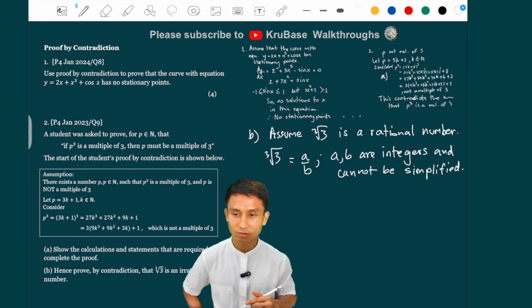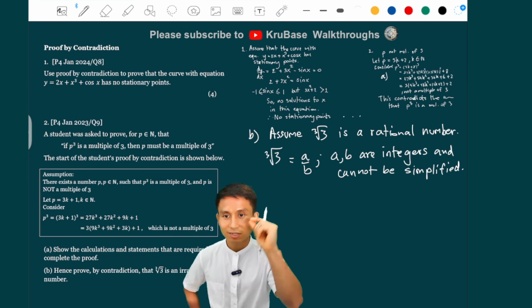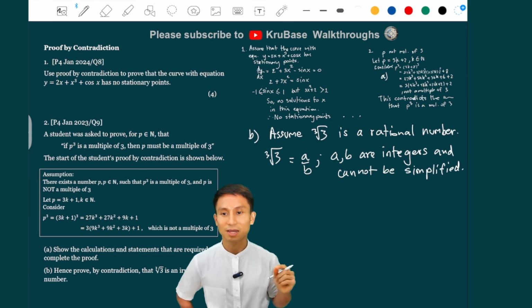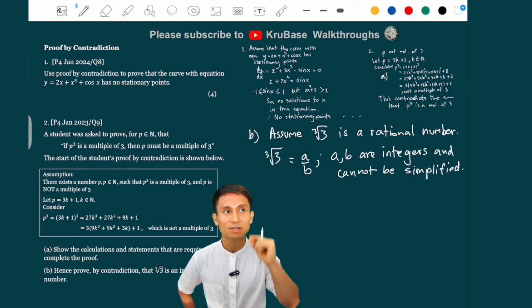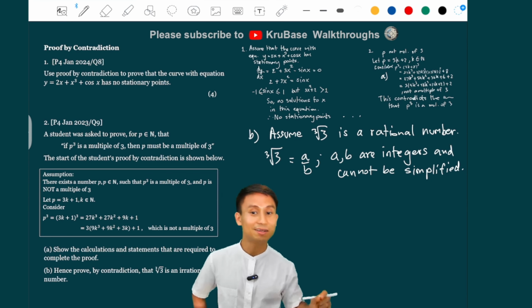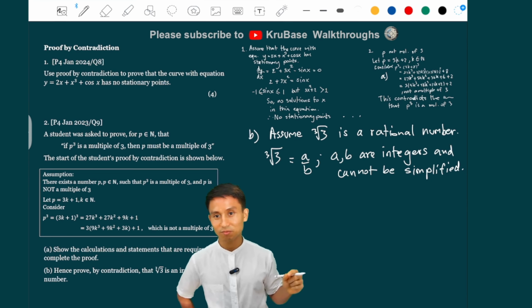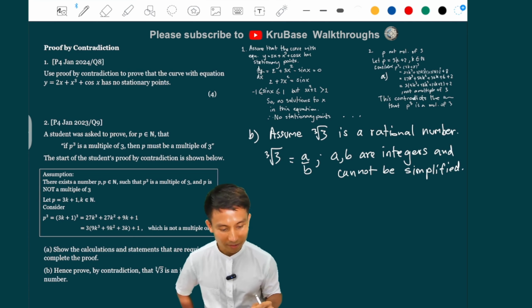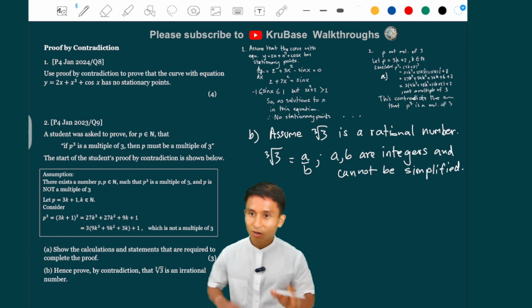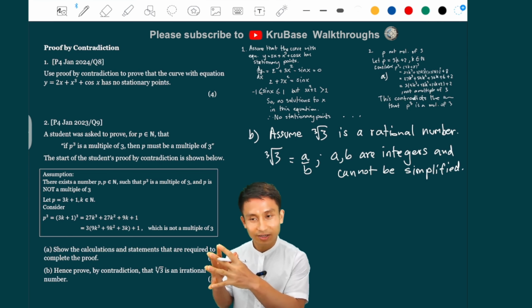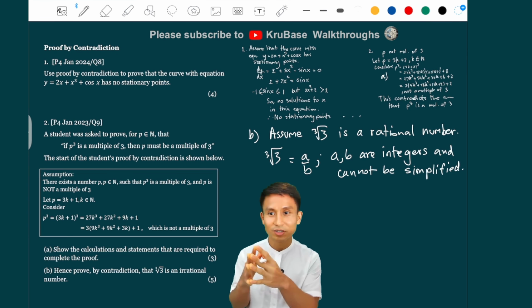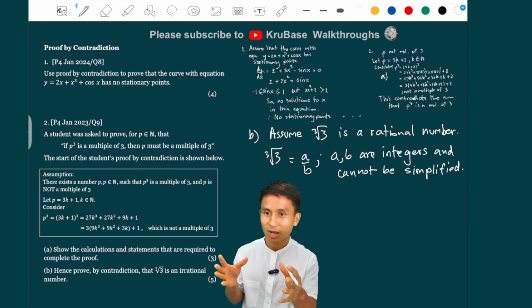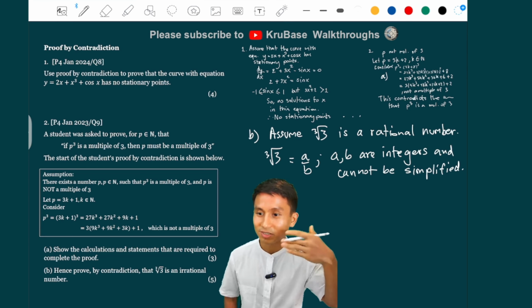Anyone would do, from what I said. The fact that it is a rational number means that this a over b should be fully simplified. If you fully simplify the thing and a and b are not integers, then this is not a rational number. But we are assuming that it is a rational number, so there you go. Now, when you have a surd here, a cube root, you're going to make it not a surd, to see what to do next.